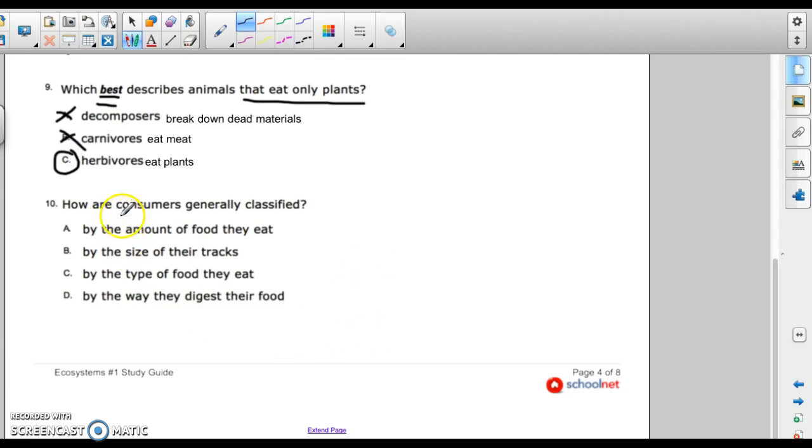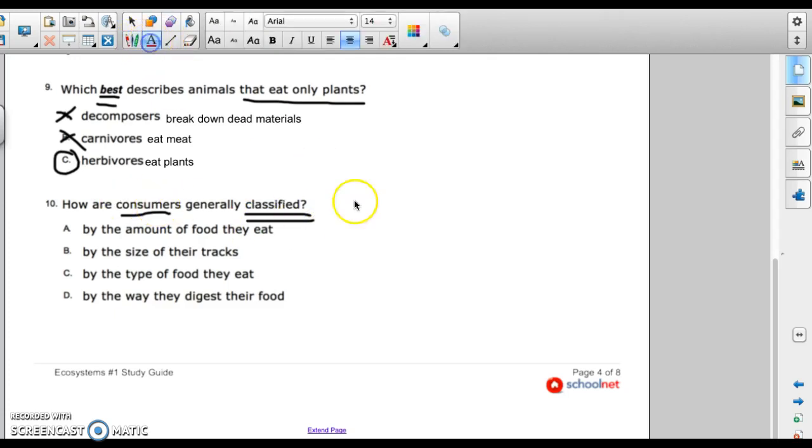How are consumers generally classified? Now, we talked about this in class. What does it mean to be classified? How are consumers usually grouped? If we think about our consumer groups, we had herbivores, we had carnivores, and we had omnivores. And we said that herbivores eat plants, carnivores eat meat, omnivores eat everything.